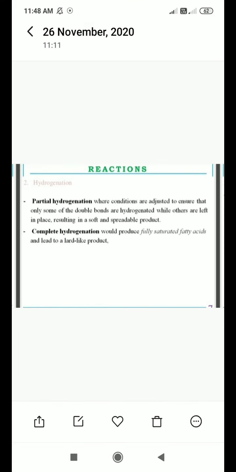Then we will see partial hydrogenation, where conditions are adjusted to ensure that only some of the double bonds are hydrogenated while others are left in place, resulting in a soft and spreadable product. Partial hydrogenation means we have to convert just one or two double bonds into single bonds. Partial itself indicates the meaning of partial hydrogenation.